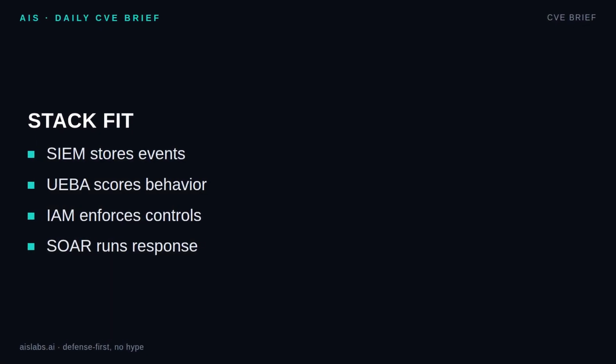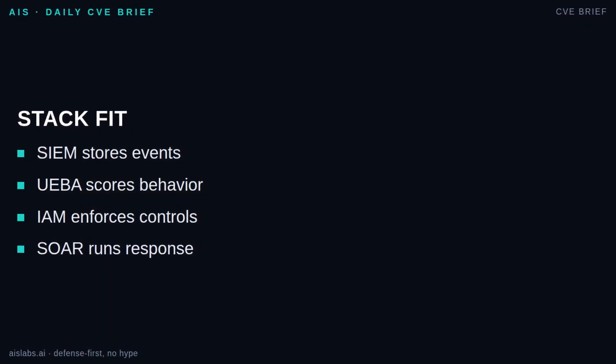Think of UEBA as behavior context in the defensive stack. The SIEM collects and searches events. UEBA analyzes patterns across those events and produces risk. Identity and access management enforce controls such as step-up authentication, session revocation, or account disablement. EDR tells you whether the device involved shows endpoint risk. Data security tools show what files or records were touched. SOAR can run the playbook when the risk score passes a threshold. The best setups cross-reference both ways. SIEM rules can feed UEBA with notable events. UEBA risk can enrich SIEM alerts, so analysts see not just one login, but the account's recent behavior story.